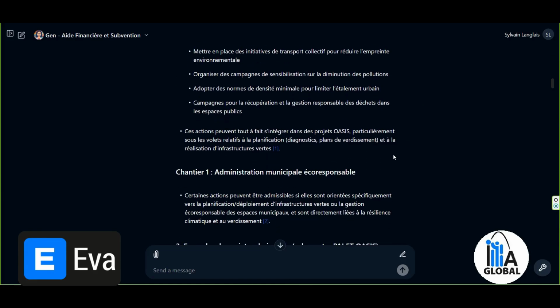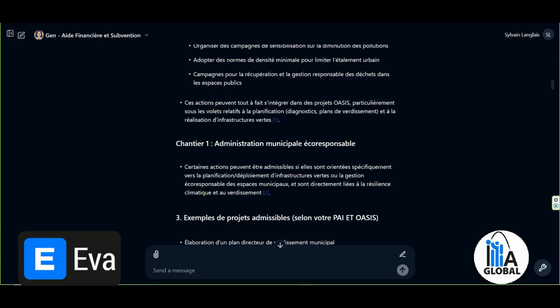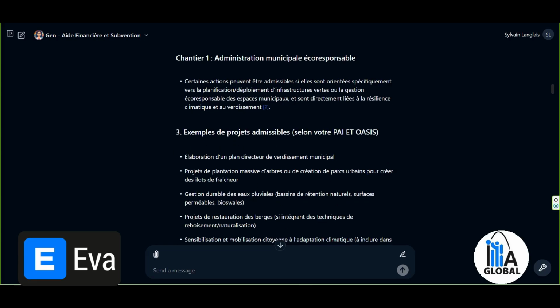It made the connection with the assistance program. And it tells me that it's entirely possible to integrate it into the OASIS project, particularly in the area related to planning, diagnostics, and greening plans. Here again, we still have the connection, the PAI, and it mentions the projects. The Municipal Administration Project is co-responsible. It's definitely part of the planning.